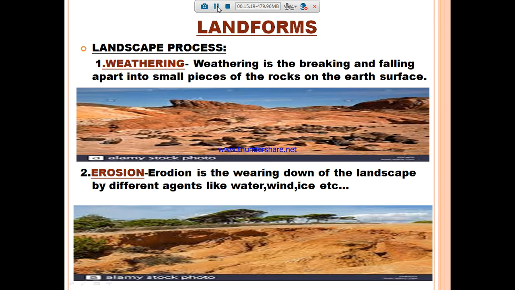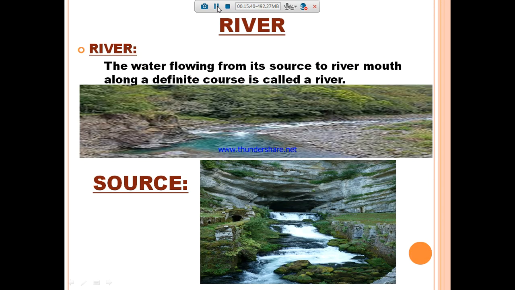So before that, landscape process is divided into two types. One is weathering and another one is erosion. Weathering is the breaking and falling apart into small pieces of rock on the earth's surface. Same, erosion means the wearing down of landscape by different agents like water, wind and ice, etc. So what is meant by the river?